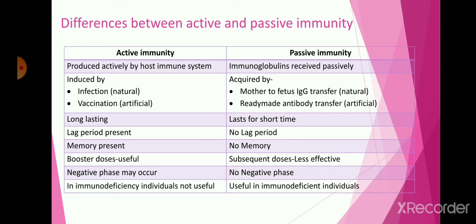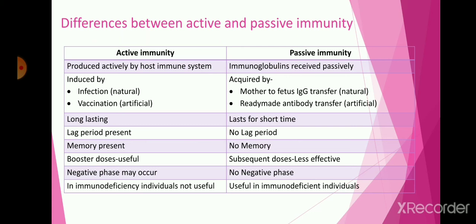First one, active immunity is produced actively in the host immune system, whereas in passive immunity immunoglobulin is received passively. So basically the host immune system produces active immunity, whereas in passive immunity the immunoglobulins or antibodies are received passively through a vaccine or any transfer of antibodies from outside the organism.